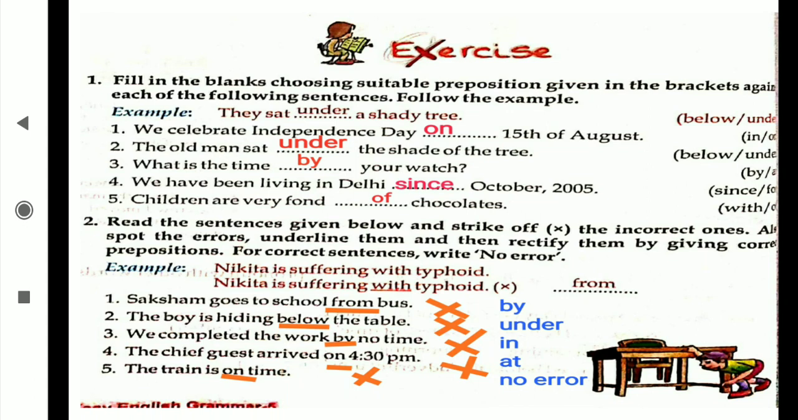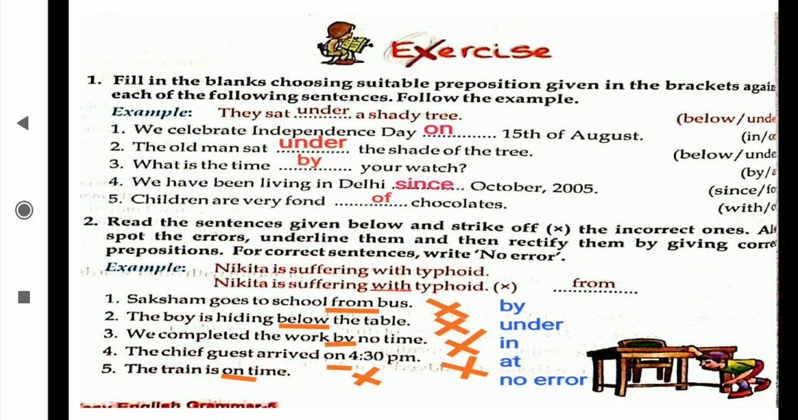Children are very fond of chocolates. Okay, now in the second question, in the sentences the wrong preposition has been taken. We have to find out the wrong one, and in that place we have to write down the correct one. Okay, now see the first one: Saksham goes to school from bus, not from bus, by bus. How are we going? By bus.